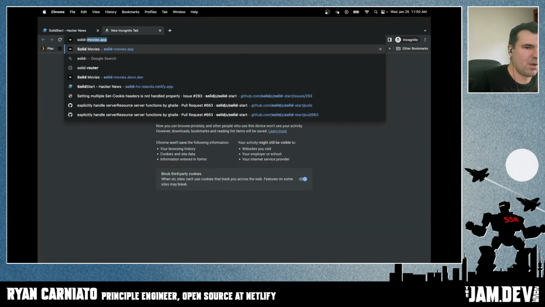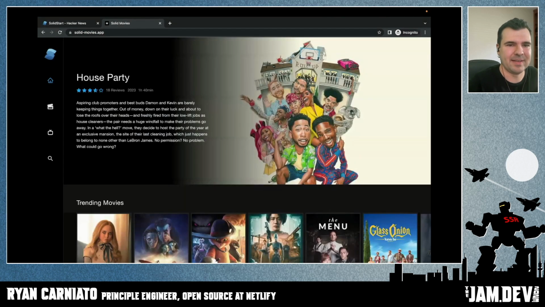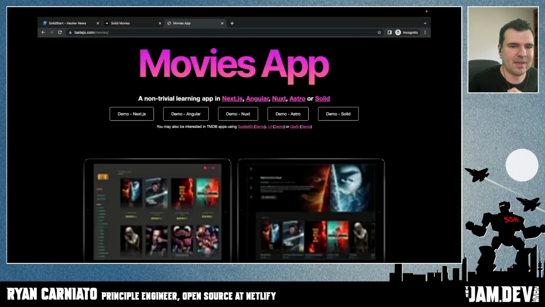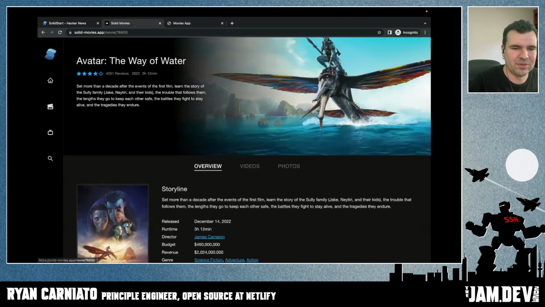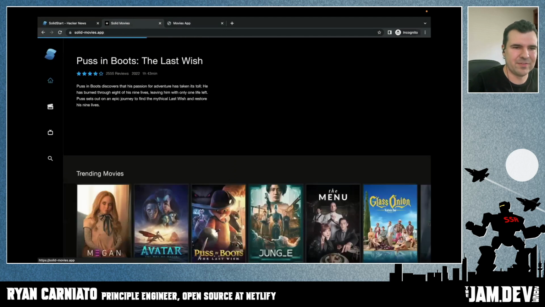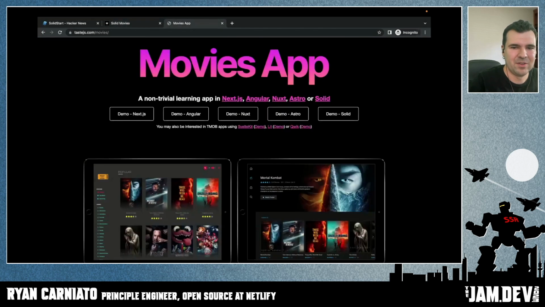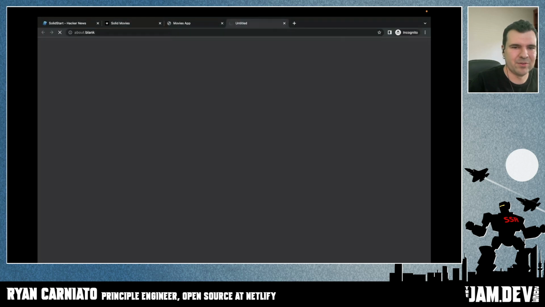But I think this is actually best exemplified in another app. If you all check it out at some point, solid-movies.app, we remade the Taste movies demo, which is really cool. They have demos in every framework: Next, Angular, Nuxt, Astro, Solid, which is this one, SvelteKit, Lit, Qwik. And what's really cool about this demo is we built this on the same technology. You can see all the interaction. This feels like a single page app.